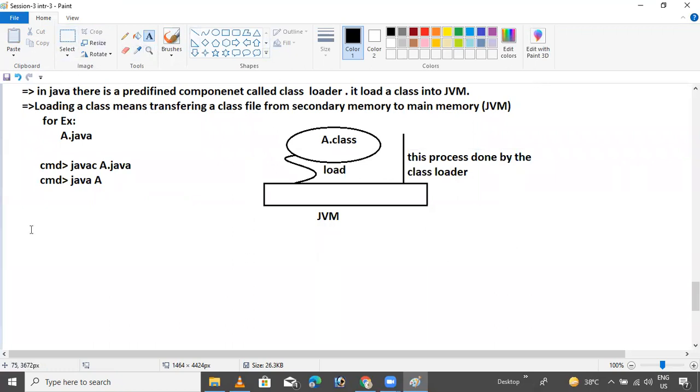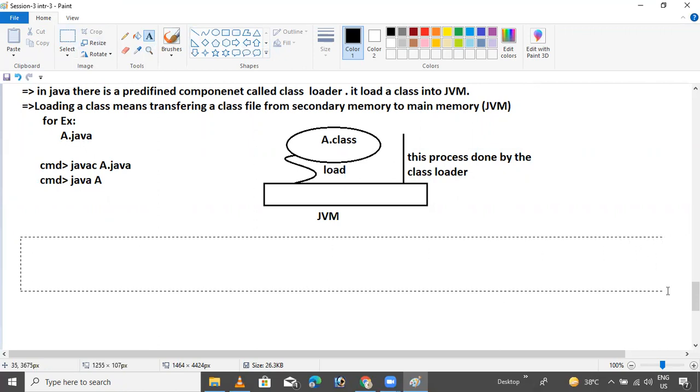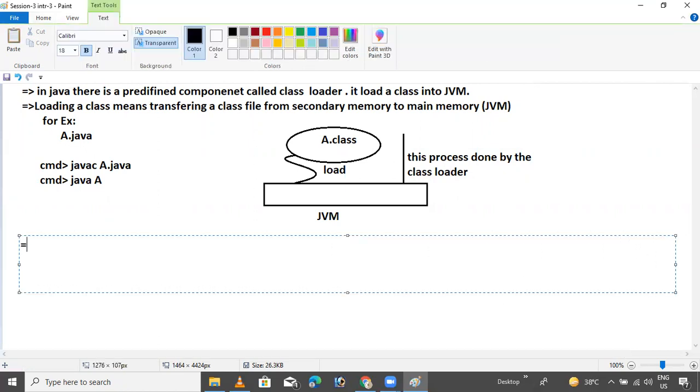I wrote some theoretical points, so you can read. In the above diagram, java is a tool given by the JDK, and it calls a class loader.